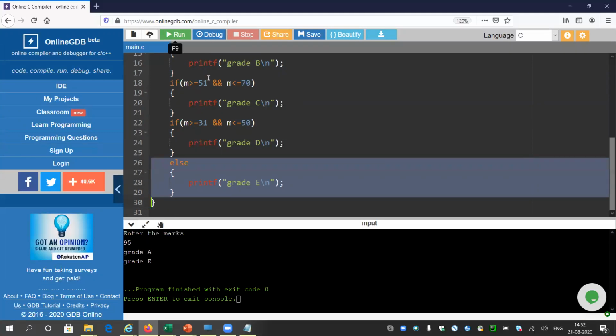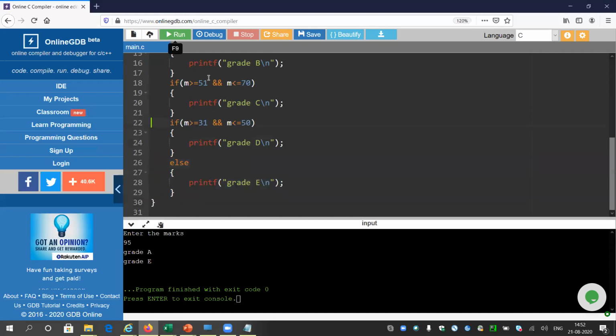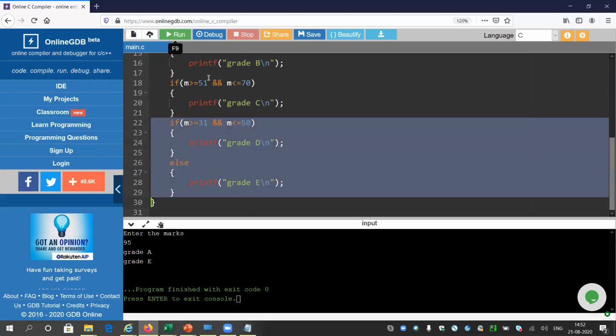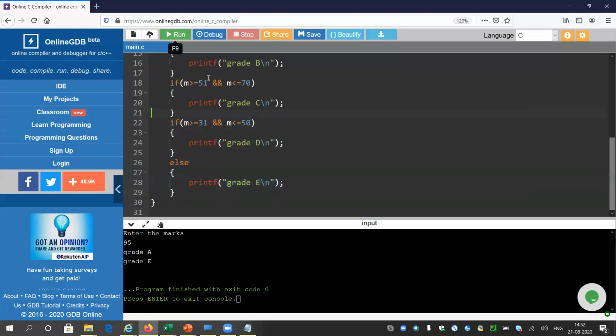In all cases other than nested if, it might be a simple if or a composite if, all the if blocks are separate, and the else mentioned last is only attached to the previous if block. So that is the functionality of C. You have to keep it in your mind.